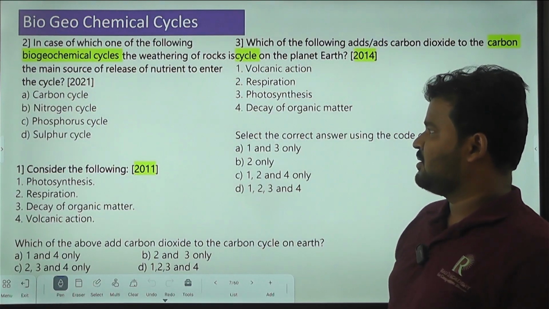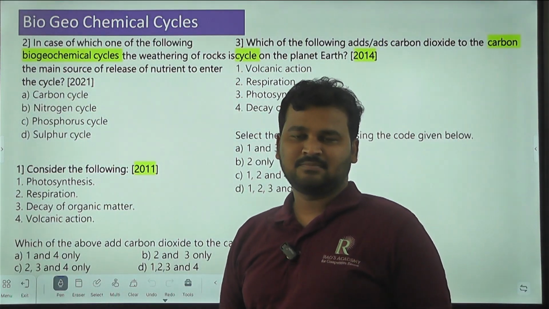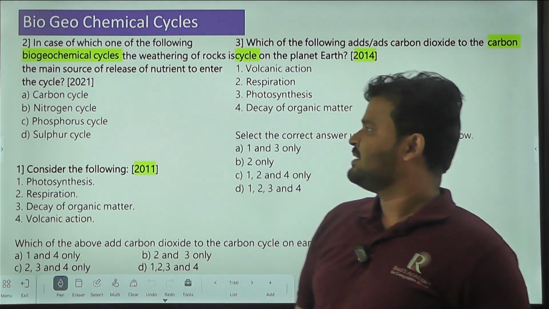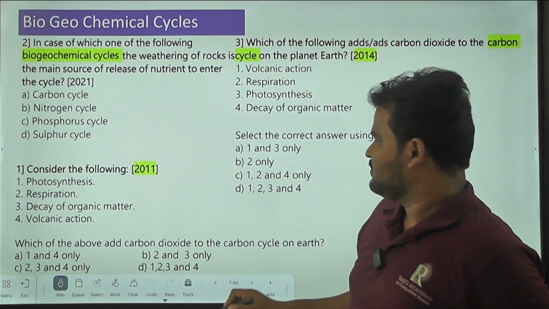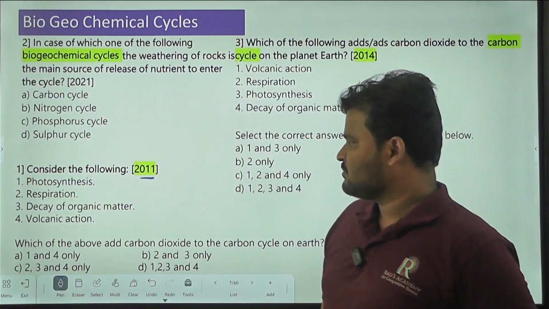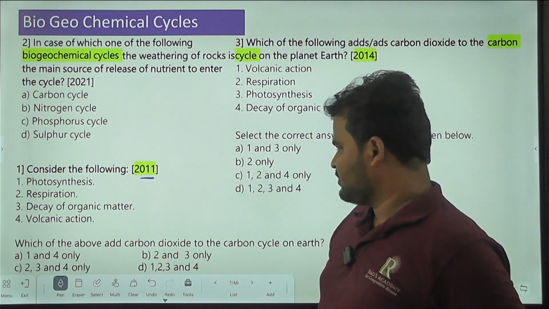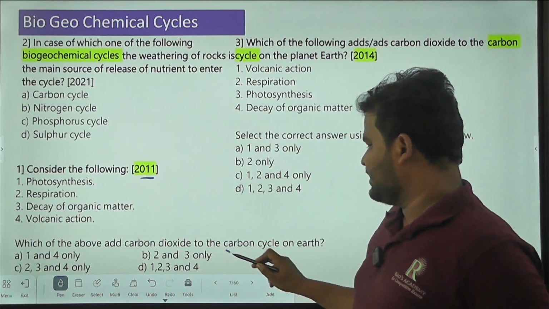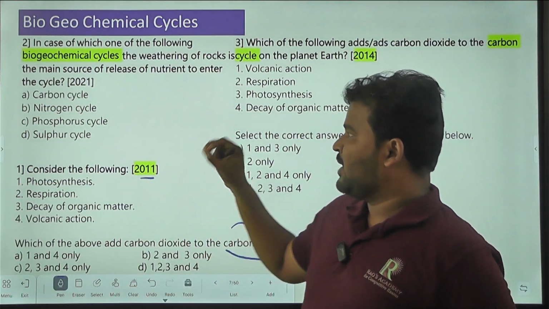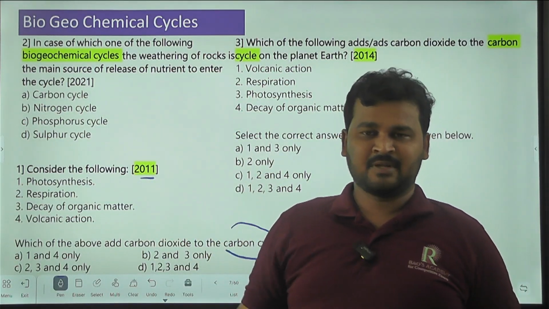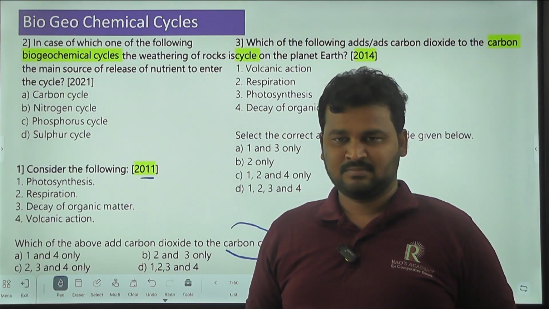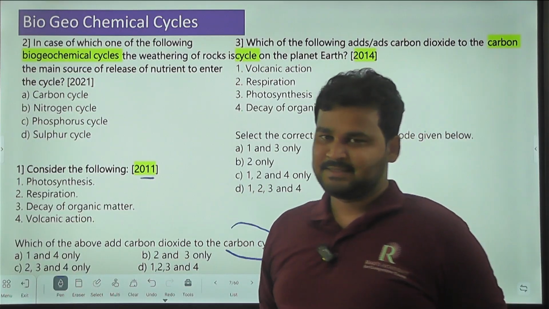Next, biogeochemical cycles. As I said, biogeochemical cycles are very important. In 2011 there was a question related to these cycles. As per the syllabus, the carbon cycle, nitrogen cycle, phosphorus cycle, and sulfur cycle are the most important cycles.